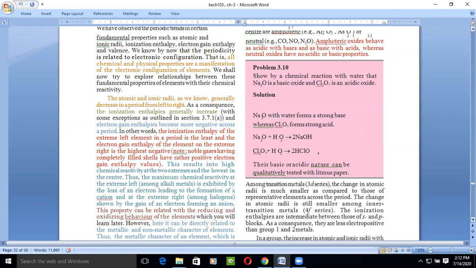If we react the right-side element with oxygen, its oxide is acidic. And the central elements like carbon, aluminium form amphoteric oxides, which show different behavior when we react them with acids and bases. The neutral oxides do not behave like acid or base whenever we react them with something.